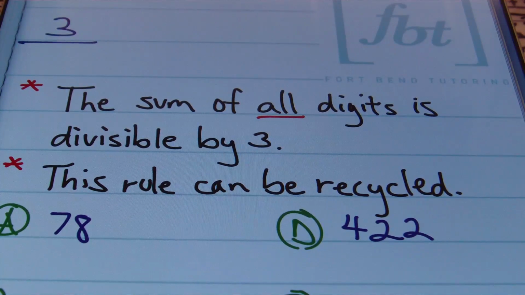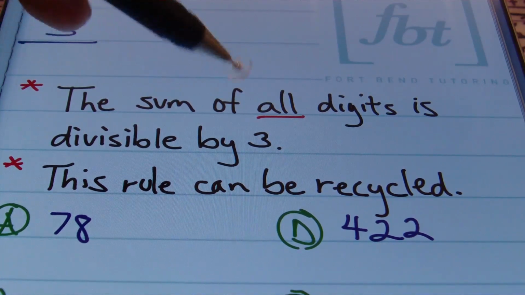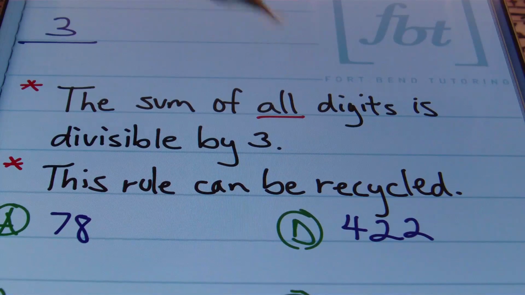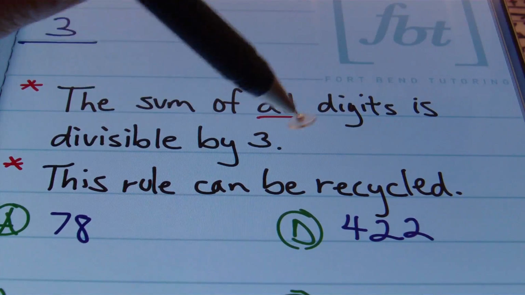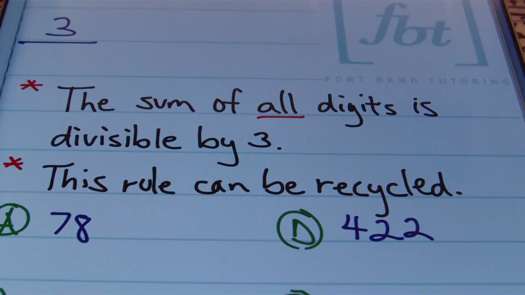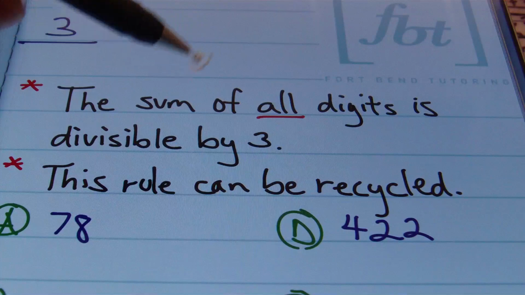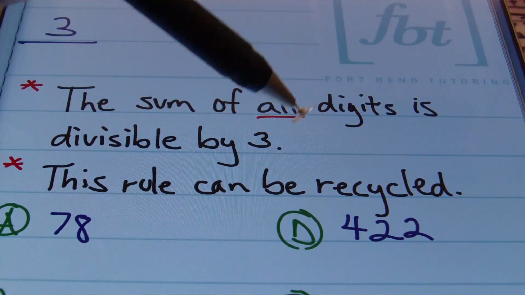If I'm looking for divisibility by 3, well, the rule is simply this: the sum of all the digits is divisible by 3. If I add all the digits of that original number together and it becomes a multiple of 3, then the original number itself can be divided by 3. And this rule can be recycled, meaning that once you get a result, you can start over again and find the sum of that number and see if it's divisible by 3.